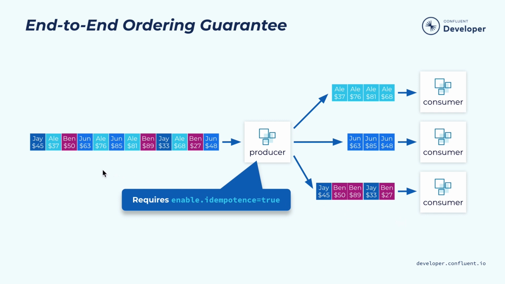In particular, if you have a single producer sending keyed messages, we guarantee all the events sent with the same key will land in the same partition in exactly the same order they are sent, and they will be delivered to the same consumer in exactly the order they are sent. So this is actually the end-to-end per key ordering guarantee we support.